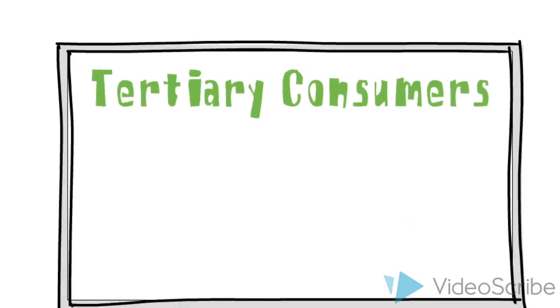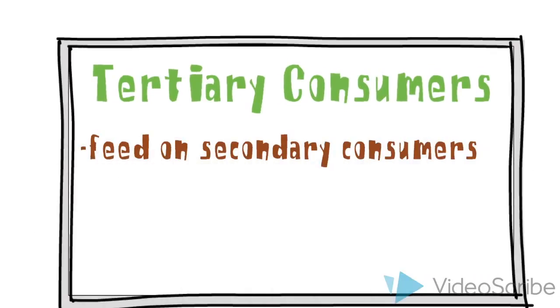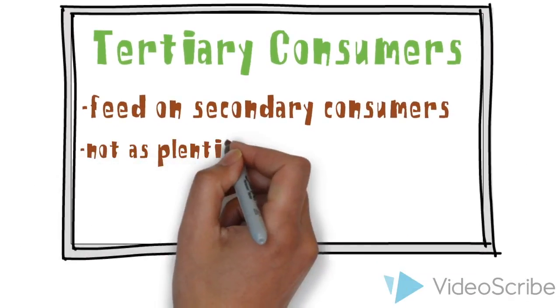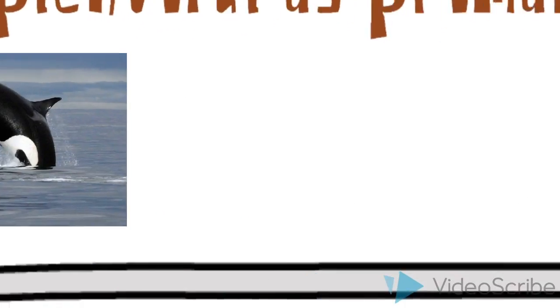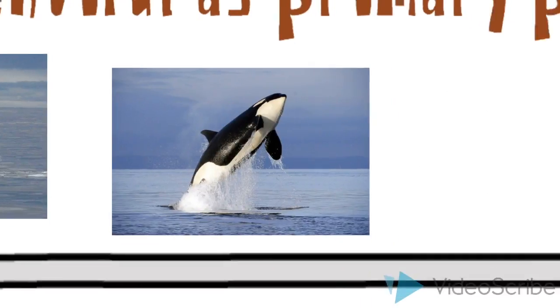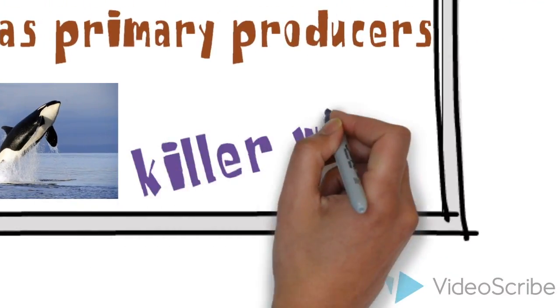Tertiary consumers are organisms that typically feed on secondary consumers. These organisms are not as plentiful as the primary producers, since these organisms can only retain a minimal amount of energy from the food they eat. One example of a tertiary consumer is a killer whale.